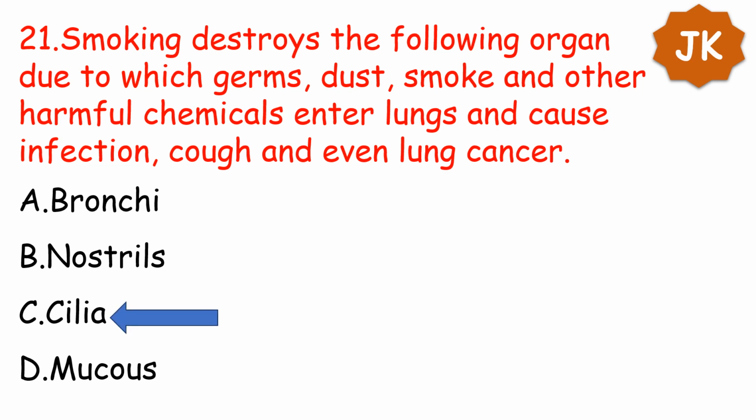Your option is option C. Cilia are hair-like structures present in your nostrils that protect from germs, dust, smoke, and other harmful chemicals. If cilia are destroyed, the chemicals enter and infect, leading even to lung cancer. So cilia is the one present in the nose, which is a hair-like structure.